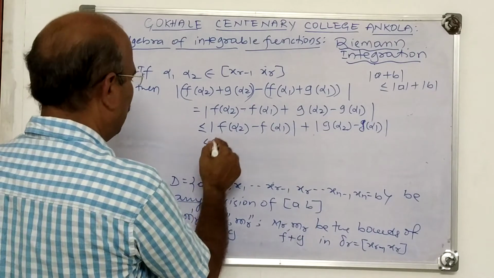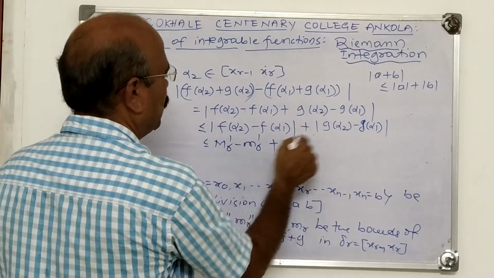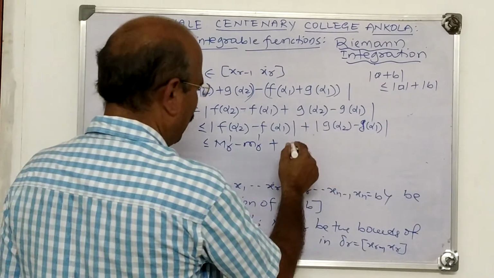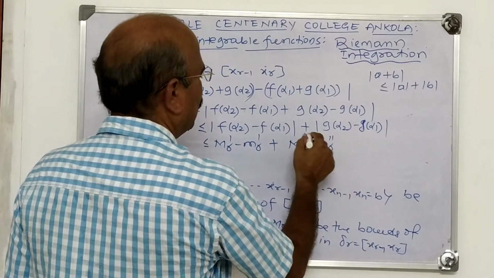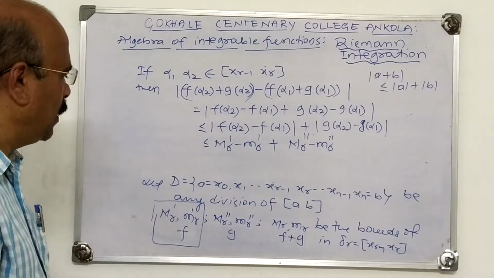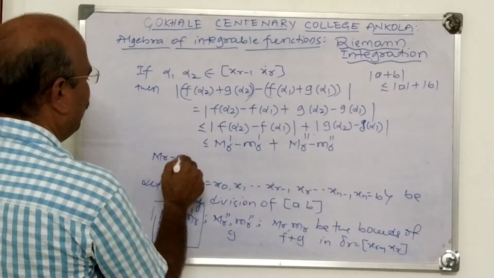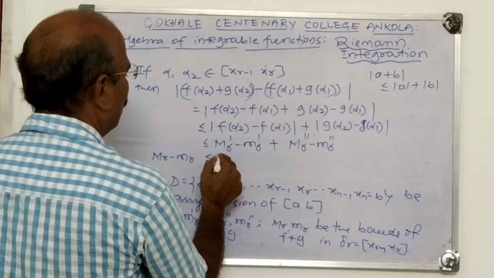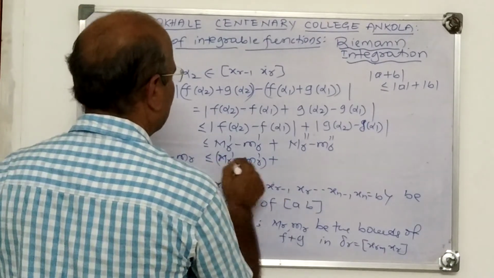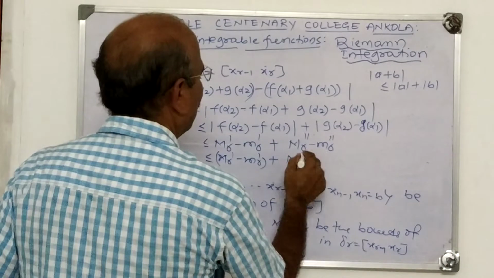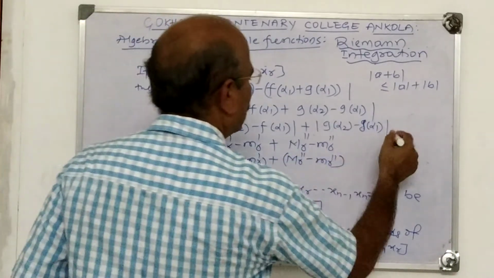It is M_r dash minus m_r dash. What is the oscillation of g? M_r2 dash minus m_r2 dash. Now, therefore, M_r minus m_r is less than or equal to M_r dash minus m_r dash plus M_r2 dash minus m_r2 dash. Here we have used the lemma.